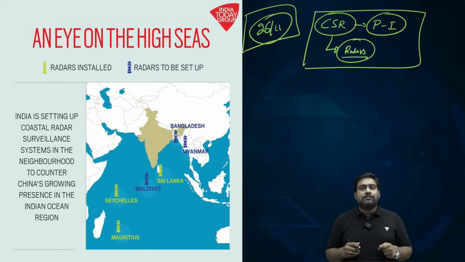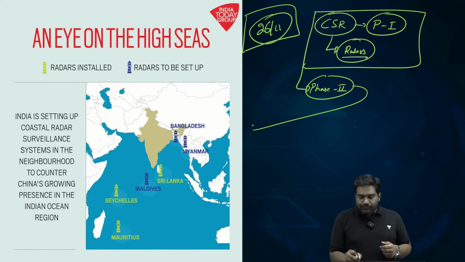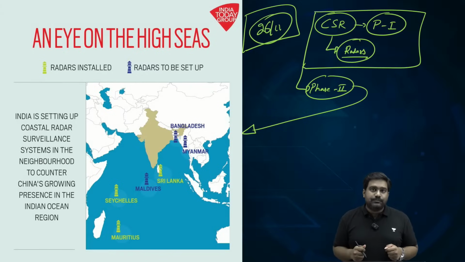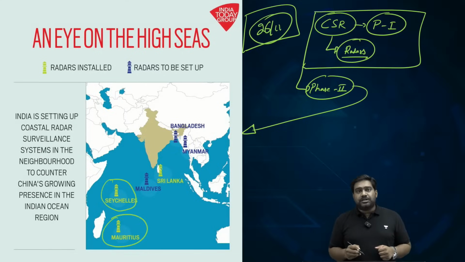A chain of radars was set up to track the movement of ships and all the vessels across the Indian Ocean region. Based on the success of this project, it was extended to phase 2 to cover a few friendly countries across the Indian Ocean. Countries like Seychelles and Mauritius became part of the initiative, and India set up coastal surveillance radars in Seychelles and Mauritius.